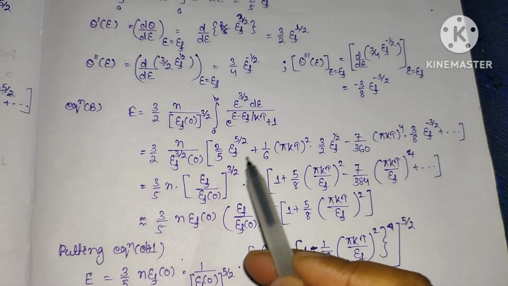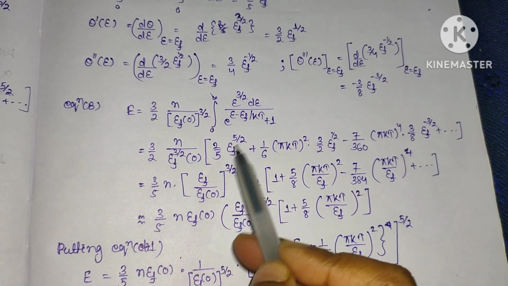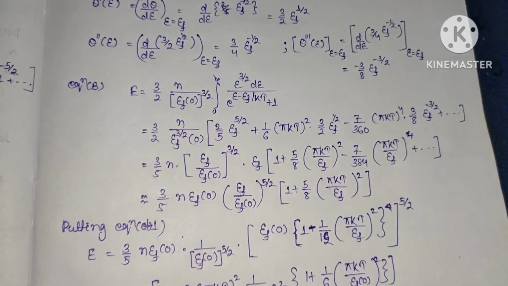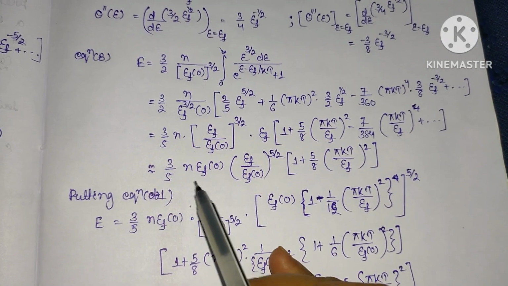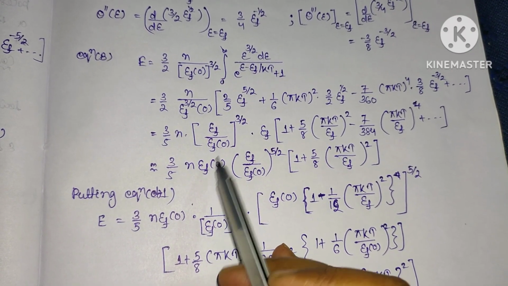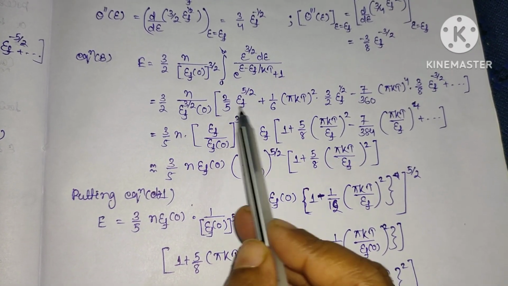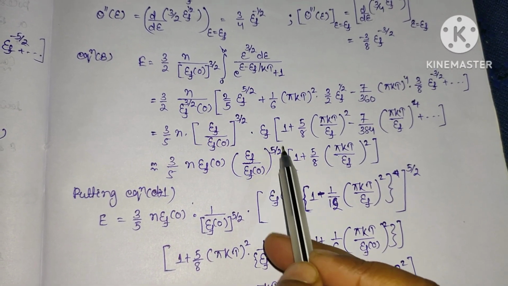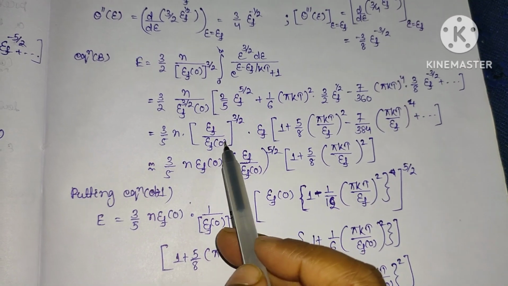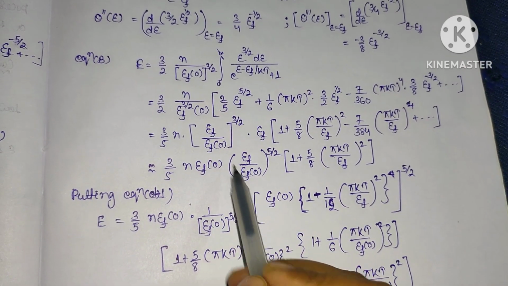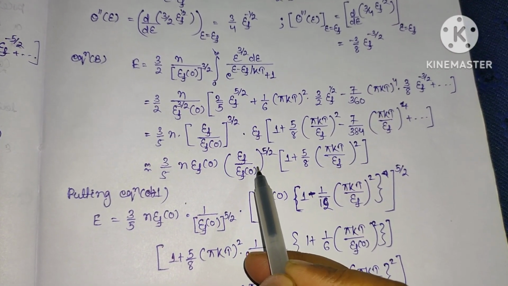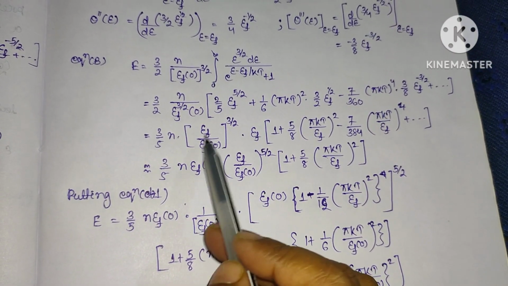So simply we have taken the common term, that is 2 by 5 EF power 5 by 2, from all these terms. Now this will be 3 by 5 into n into, if I take EF of 0 here, you can see this is the power 3 by 2, here this is the power 5 by 2, EF power 3 by 2 plus 1, this will be EF power 5 by 2. So for this EF power 3 by 2, this is 5 by 2 minus 1, again this will be EF power 3 by 2.